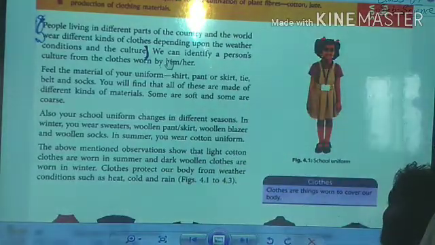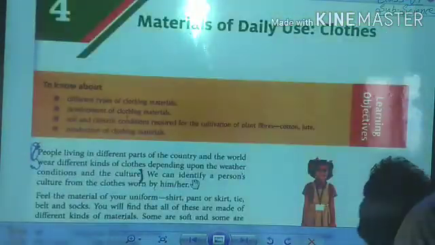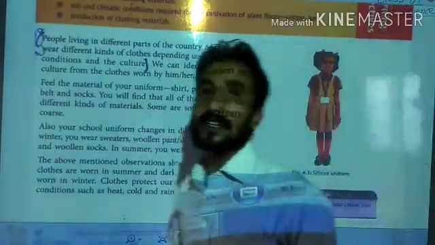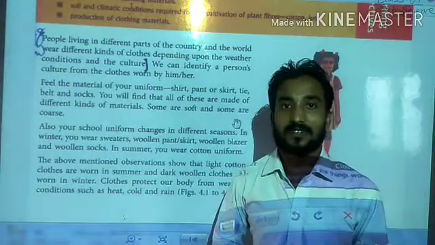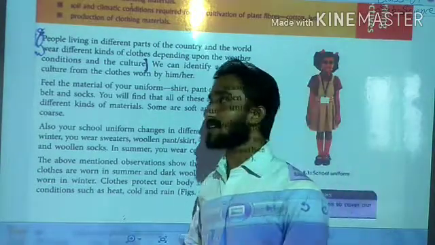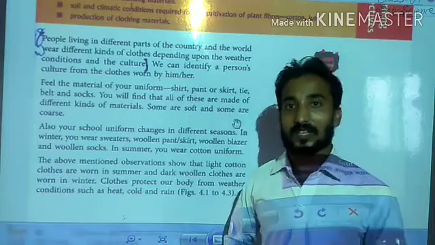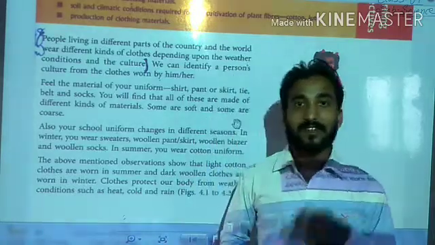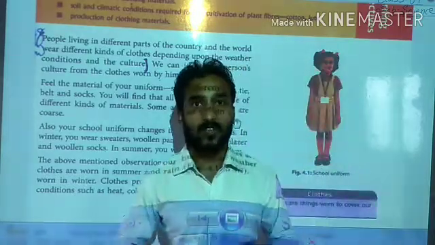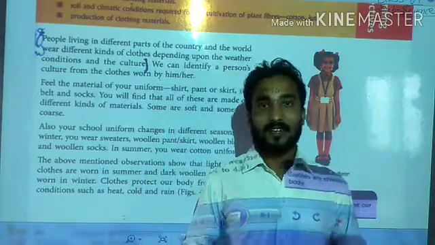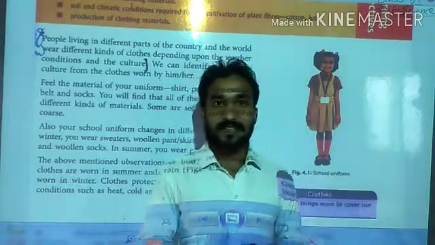So, as per the introduction, we all have seen why we are using cloths. Now, second point, students, from where we are getting cloths. What is cloths? Especially if I ask you all, what is cloths?